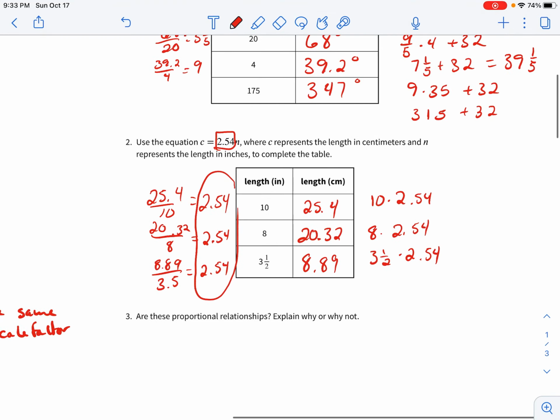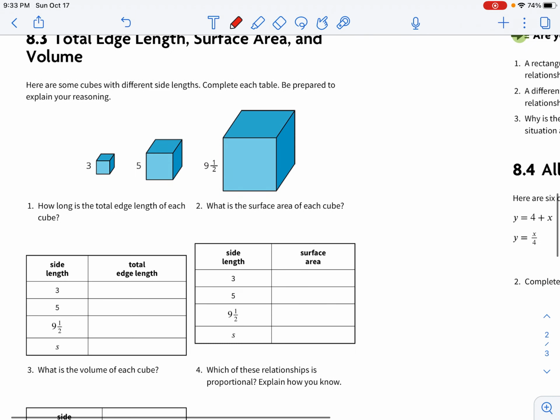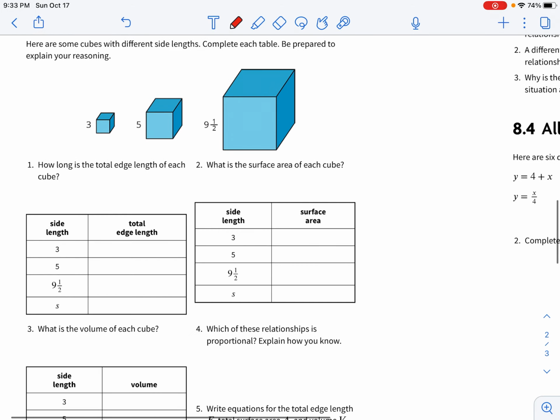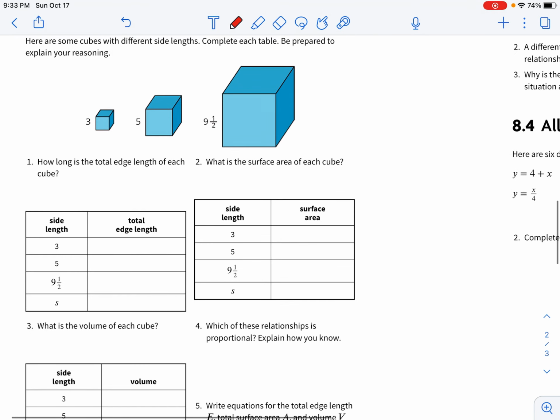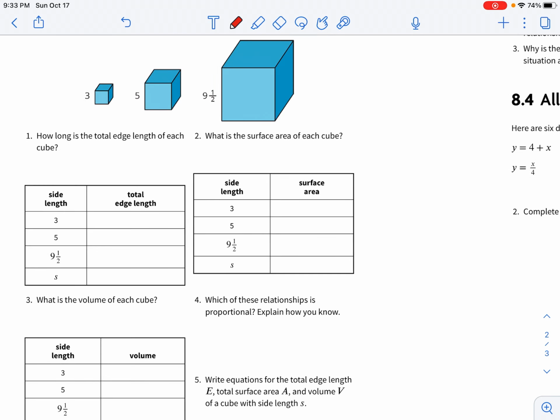All right. So now looking at some more equations from what we have here, we have 3 tables to fill out, and it's all based on these squares, or these cubes. So the first one is, how long is the total length of each cube? Well, there is 12 lines on each one here. So if each line is 3, it's just 3 times 12.